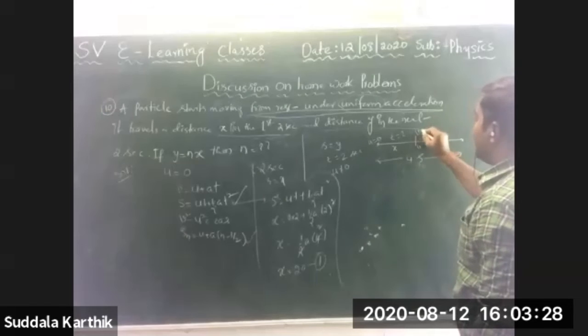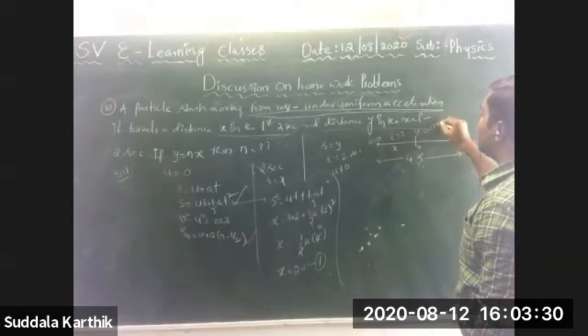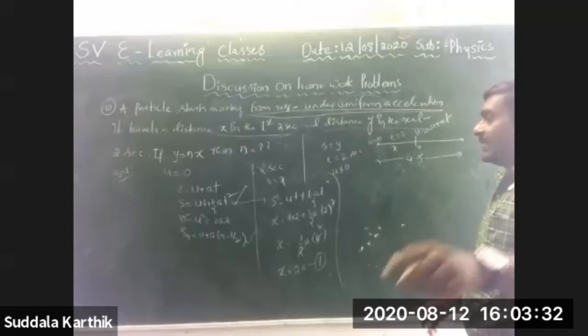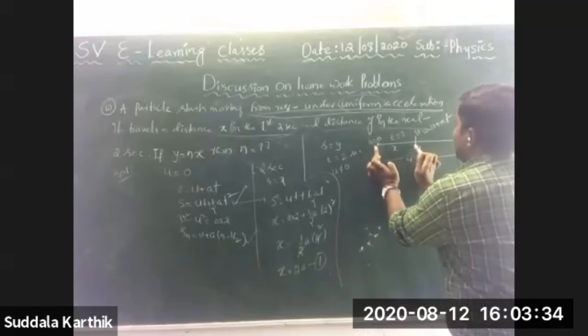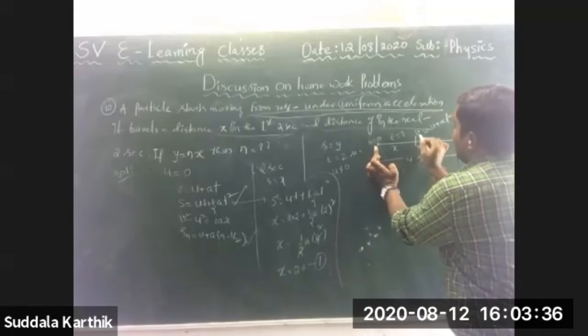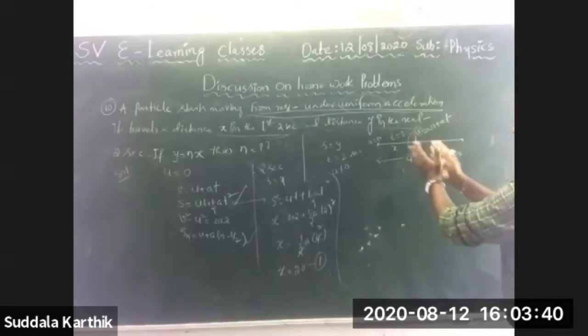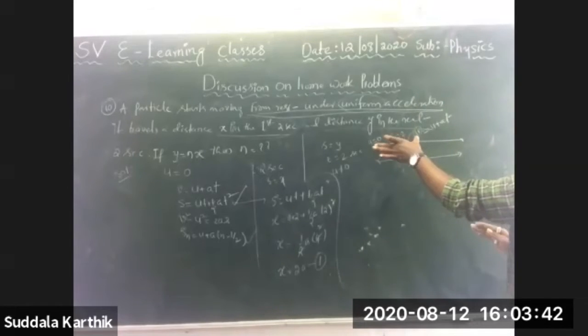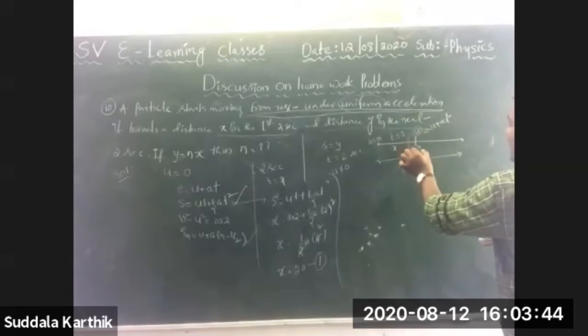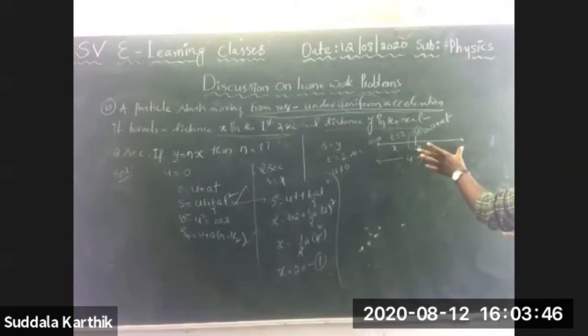For that purpose, I am calculating using the formula v is equal to u plus at. Right? For this section only, I am calculating this v. This final velocity of the first 2 seconds is acting as the initial velocity of the next 2 seconds. Right, Nana? Is it clear? Yes, clear sir. If you understand this one, then you will get everything, Nana.